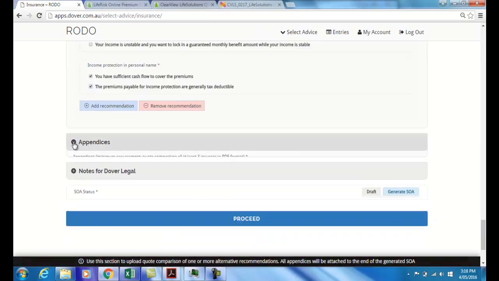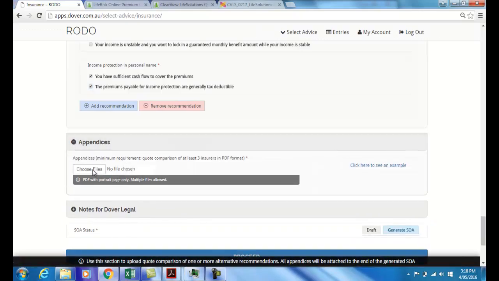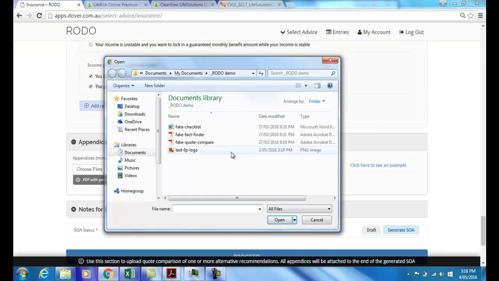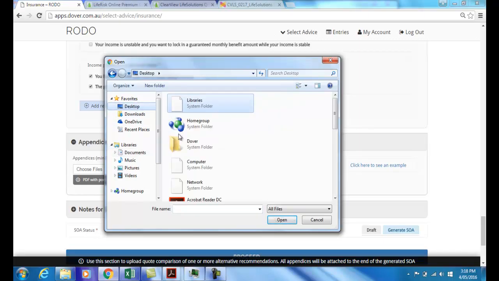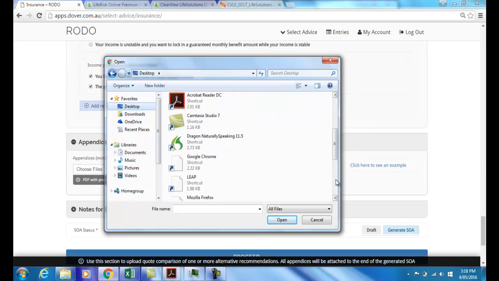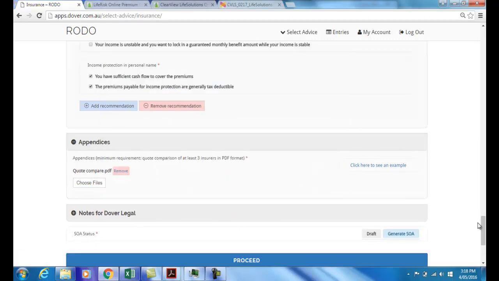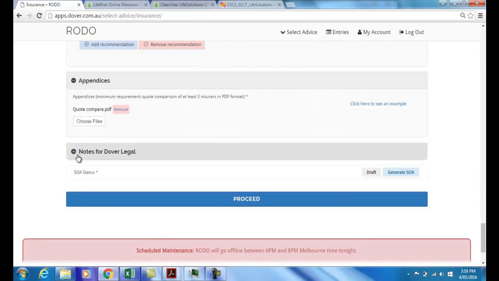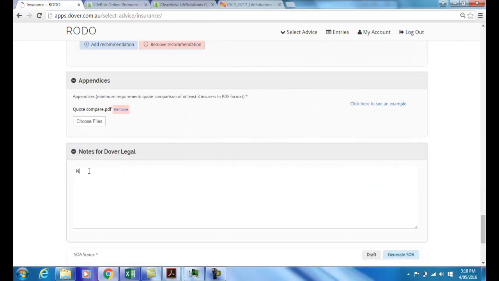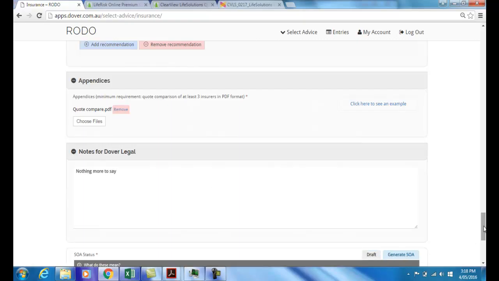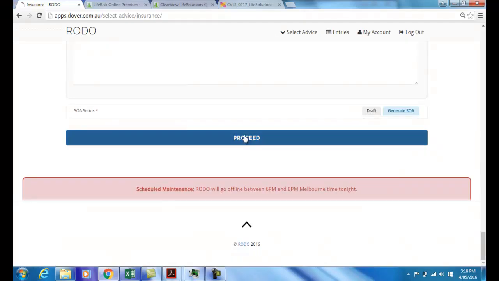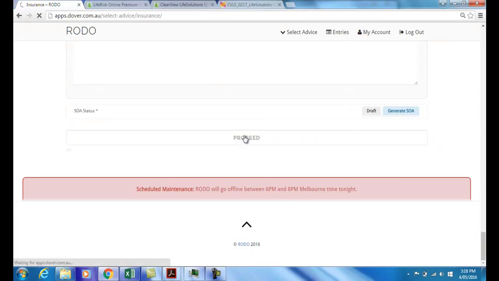Appendices, you now need to upload your quote, and if we choose files here, we won't go to that one, I don't like the name. We will go to quote compare, and we will upload there. It's put in there. We leave a note for Dover Legal, and nothing more to say. This is a pretty straightforward presentation. We click on the tab to generate the statement of advice, and we then proceed.